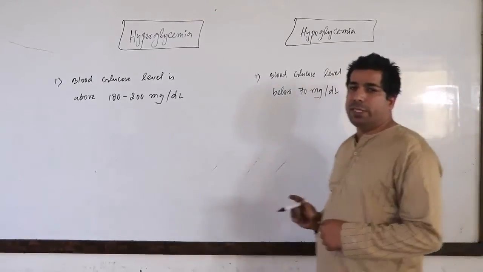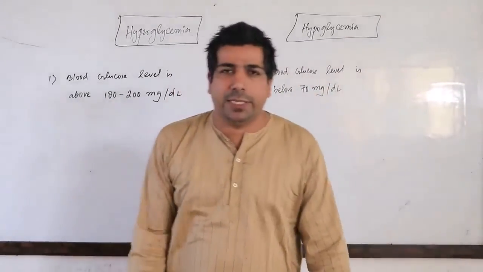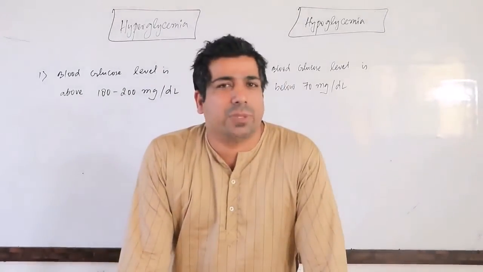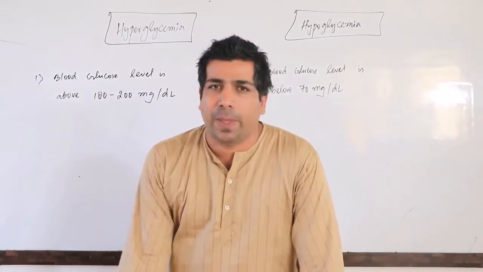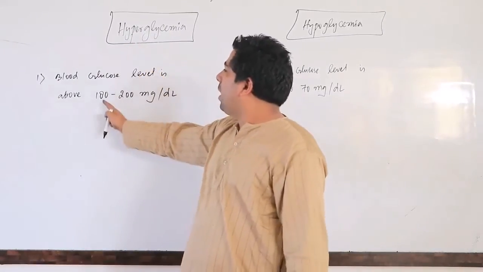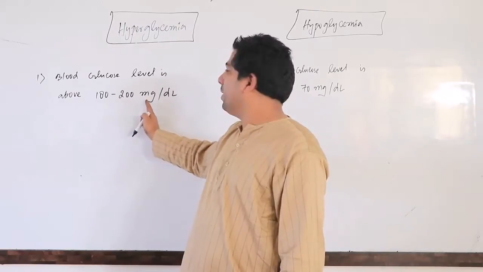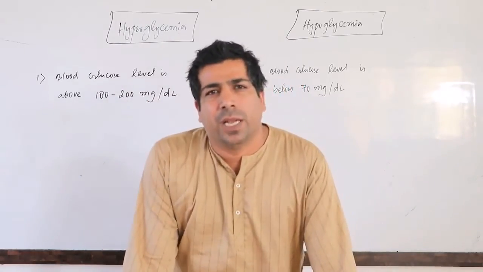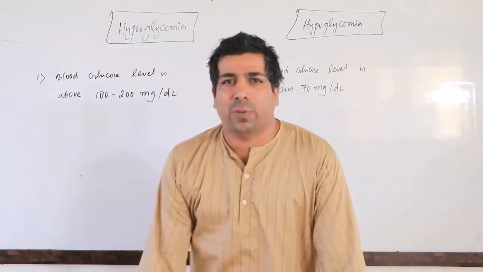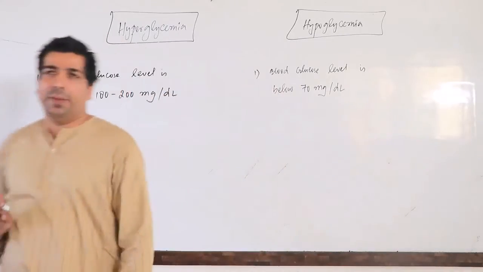If the blood sugar level is less than 70 milligrams per deciliter, it becomes hypoglycemia, and if it is above 180 to 200 milligrams per deciliter, it becomes hyperglycemia.